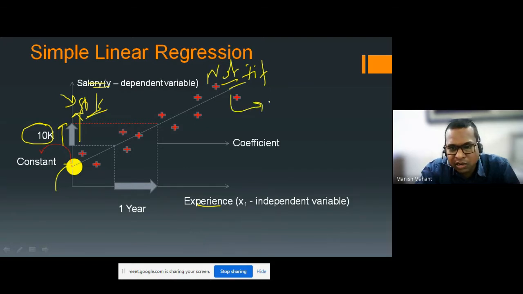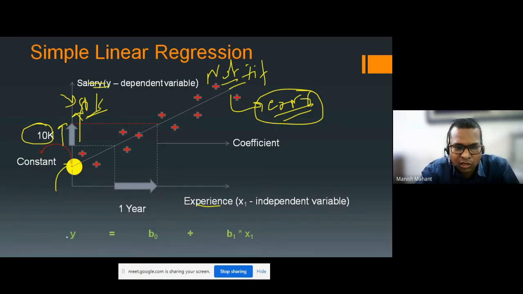It means there is some type of error occurring here. Because of this error your model is not fit. So we will remove this error, and we will see how error can be calculated, and how our model can be fit.